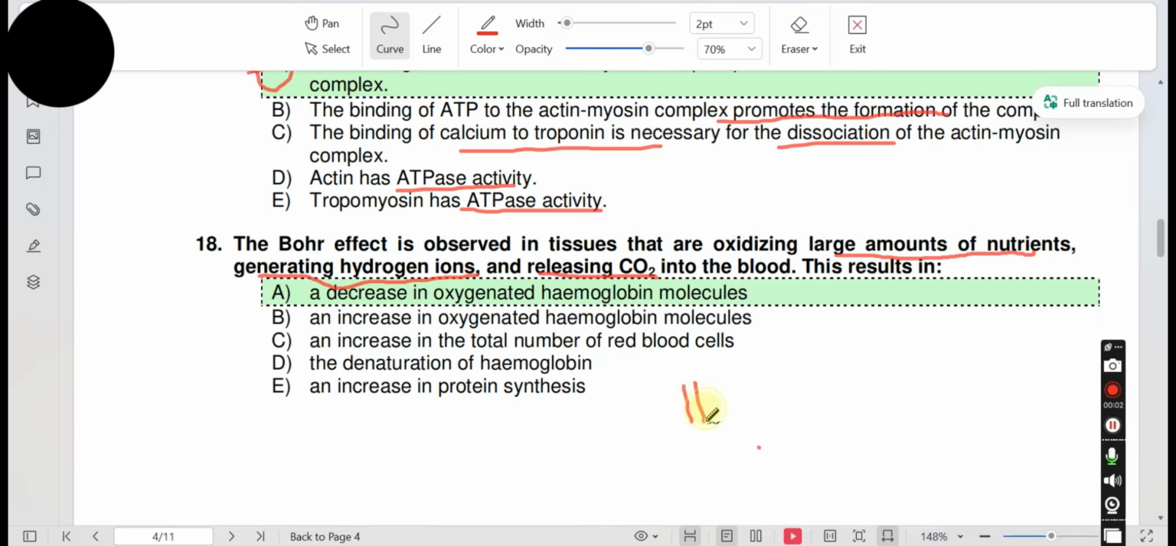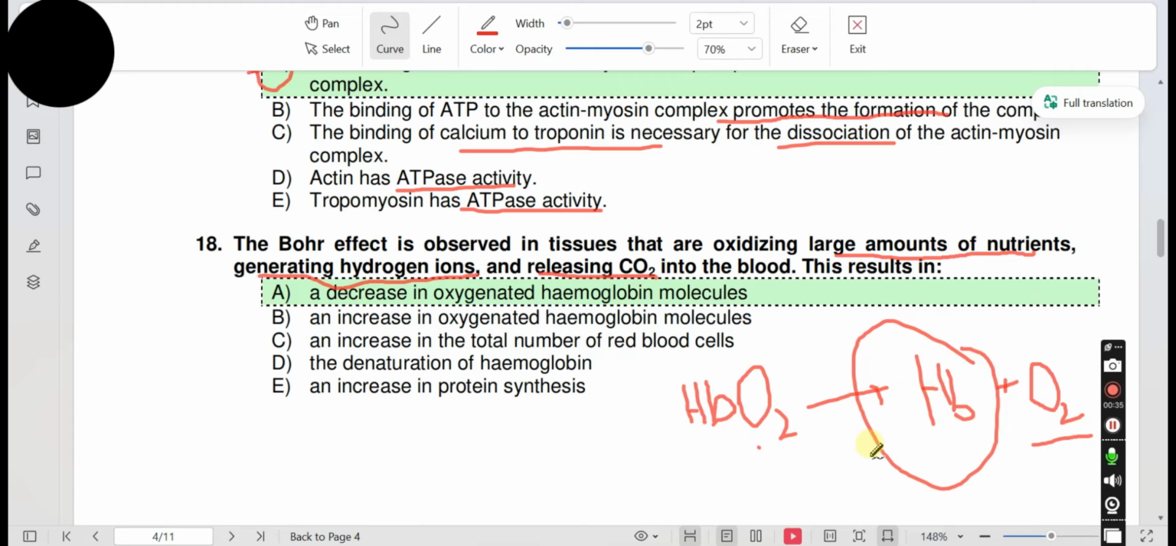Actually, oxyhemoglobin, HbO2, is converted into hemoglobin and oxygen. This oxygen is utilized by the tissue, and oxygenated hemoglobin molecules decrease in that tissue. That's why the answer is a decrease in oxygenated hemoglobin molecules.